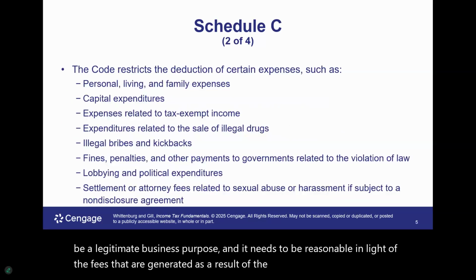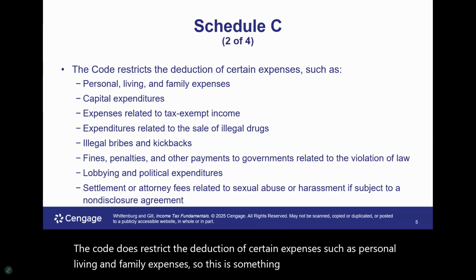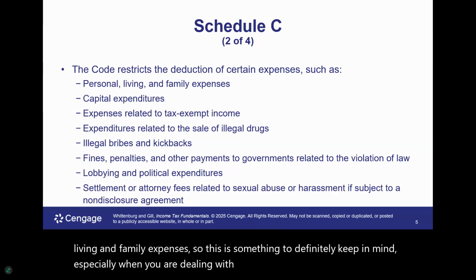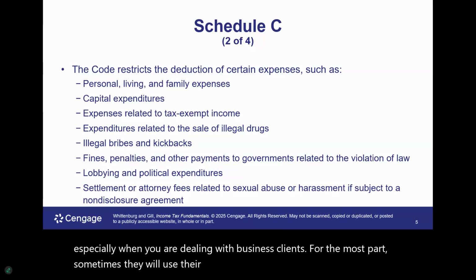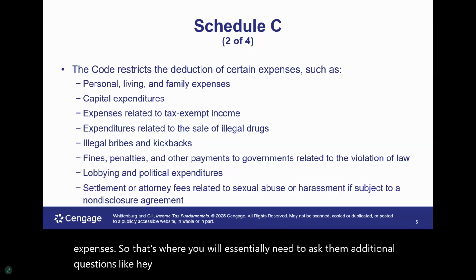The code does restrict the deduction of certain expenses, such as personal, living, and family expenses. So this is something to definitely keep in mind, especially when you are dealing with business clients. For the most part, sometimes they will use their business bank account to pay for personal expenses. So that's where you'll essentially need to ask them additional questions like, hey, I see this charge to Amazon. Is this business related or is it for personal?